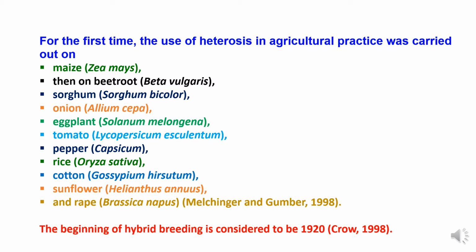For the first time, the use of heterosis in agricultural practice was carried out on some important crops: first maize, then beetroot, Beta vulgaris, then sorghum, onion, eggplant, tomato, pepper, rice, cotton, sunflower and rapeseed. The beginning of hybrid breeding is considered to be in 1920, as per Crow 1998.